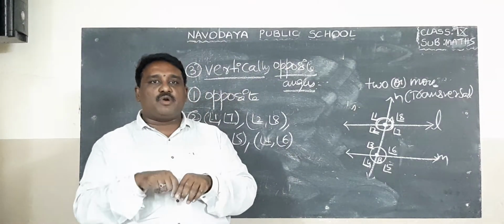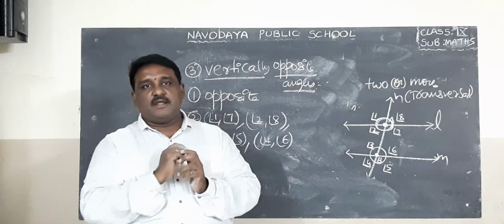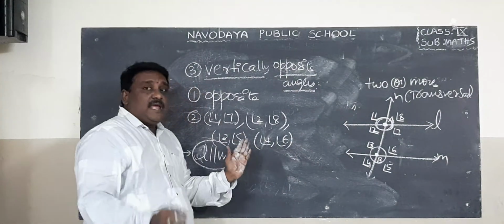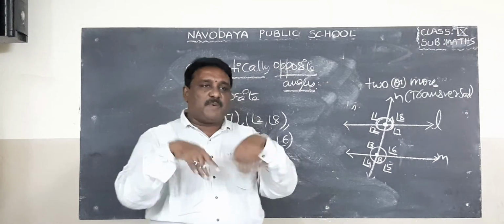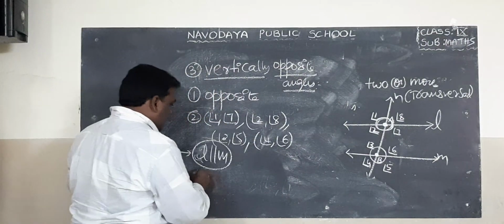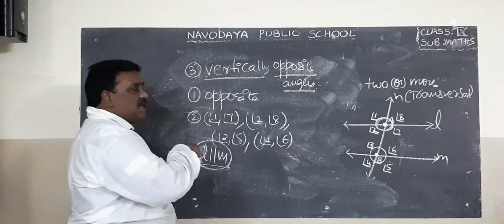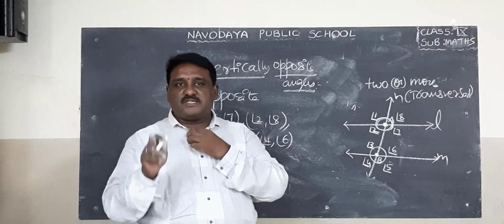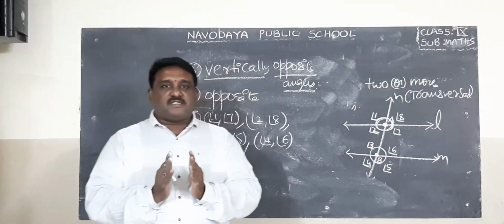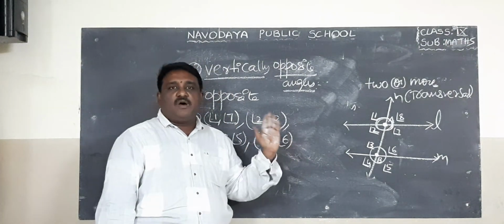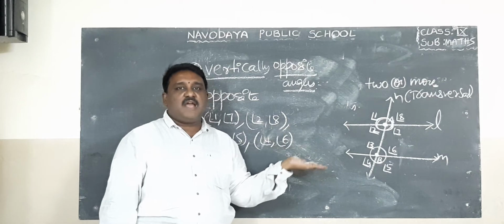What is the meaning of that? L is parallel to M. If the lines are parallel to each other, interior angles on the same side of the transversal are supplementary.